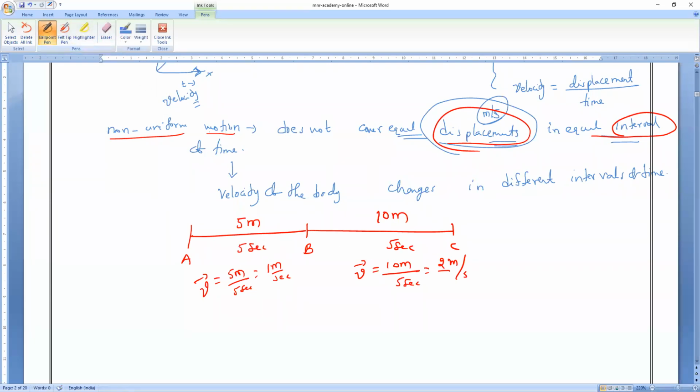Uniform motion or non-uniform motion? The body is in what motion? Unequal. It is covering unequal displacements in equal intervals of time. So the time is the same, but the displacement is not the same. So this body is said to be in uniform or non-uniform motion? Non-uniform. It is said to be in non-uniform motion.